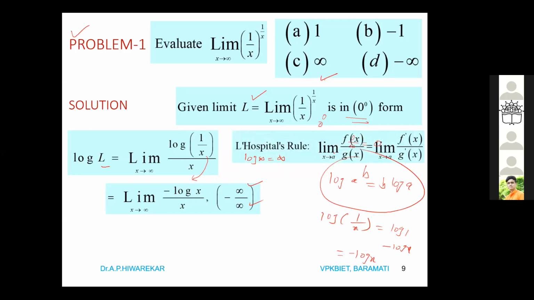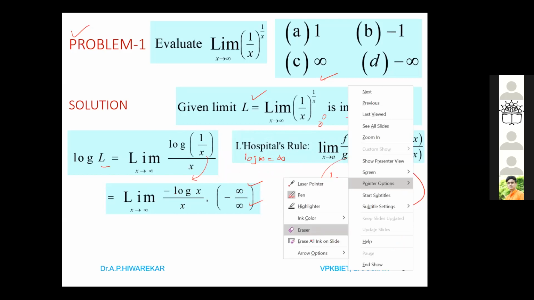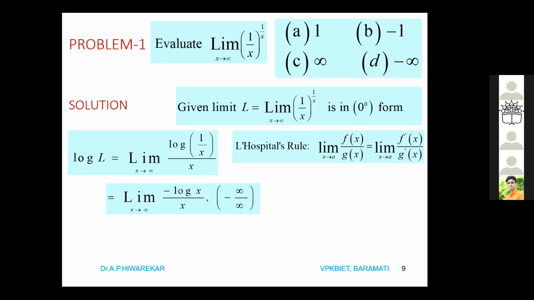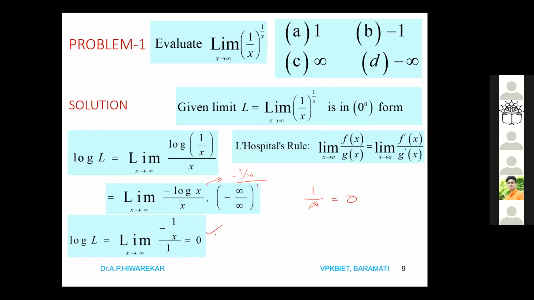Then apply L'Hopital's rule. What is L'Hopital's rule? Take the derivative of the numerator and the derivative of the denominator. So it is minus log x divided by x. The derivative of log x is 1 by x with the minus sign, and the derivative of x is 1. So we get minus 1 by x divided by 1. When you apply the limit as x tends to infinity, 1 by infinity is 0. So we are getting the answer as 0.